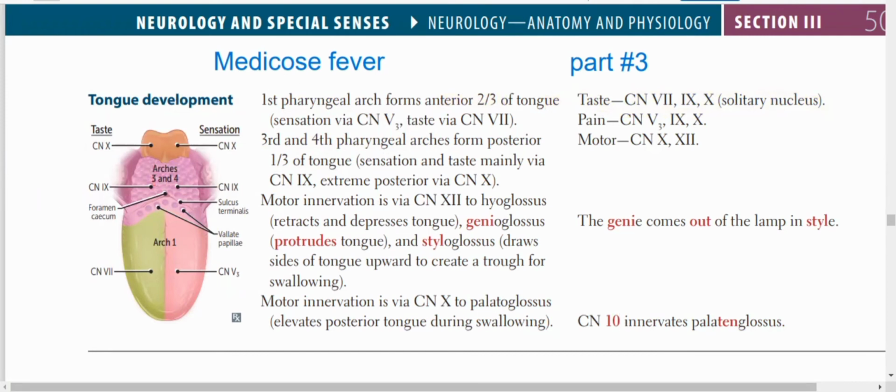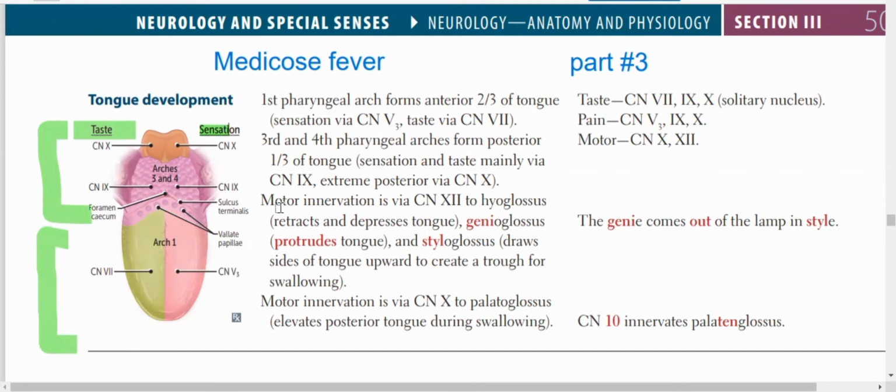That's all of our discussion of tongue development. The anterior two-thirds comes from the first arch, and the posterior third from the third and fourth arches. Then we discussed taste fibers and the sensory fibers for pain. The posterior third is supplied by the same nerves, while the anterior two-thirds are supplied by different nerves.